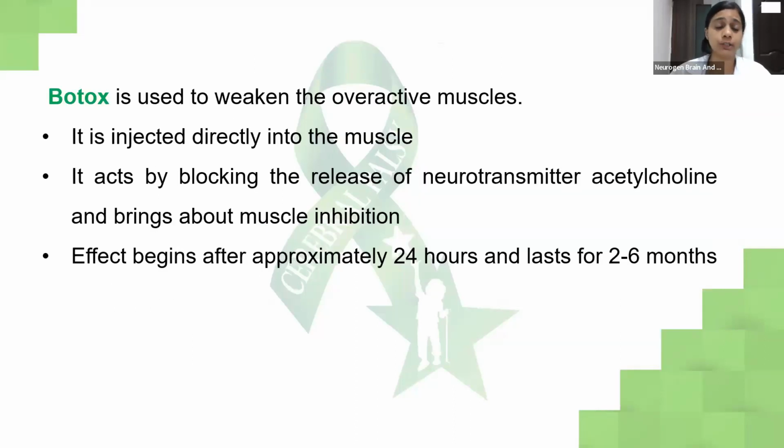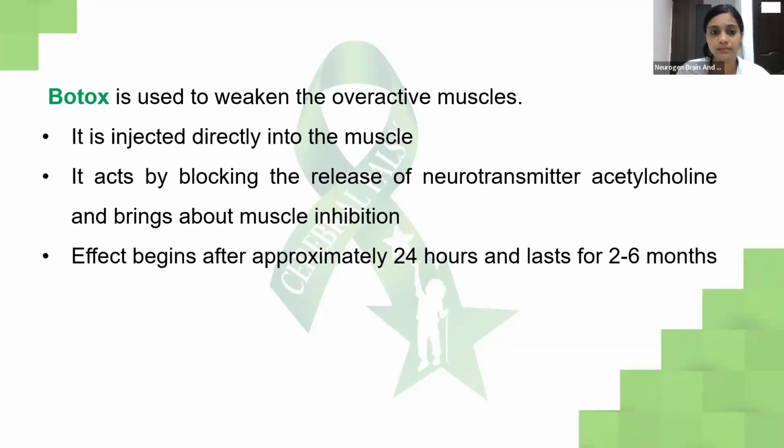There's also something known as Botox injection, which is used to weaken the overactive muscles. It is injected directly into the muscle, and it acts by blocking the release of the neurotransmitter acetylcholine, and brings about muscle inhibition. It is given in spastic CP. The effect begins in approximately 24 hours, and then it can last up to 2 to 6 months. But after Botox is given, it's very important and advisable to do physiotherapy rehabilitation on a regular basis and vigorously.